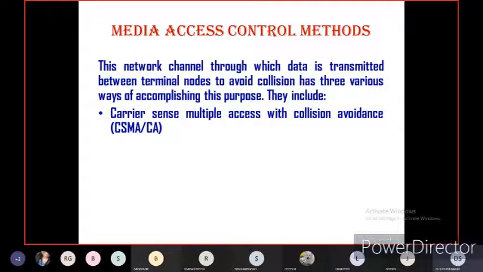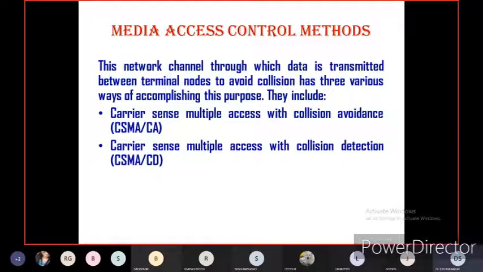First one is carrier sense multiple access with collision avoidance. Second one is carrier sense multiple access with collision detection, which also provides prior detection of data collision or data loss. Next one is demand priority. So these are the different methods in media access control.